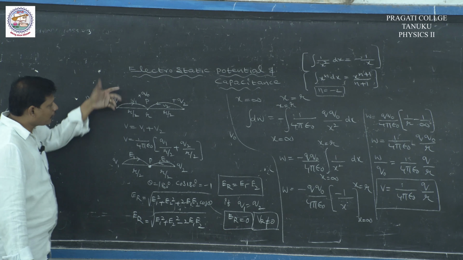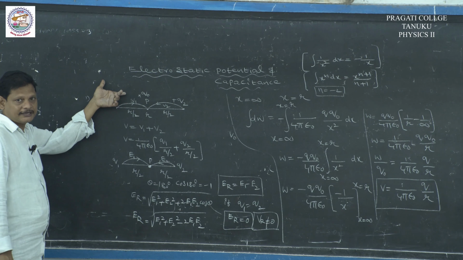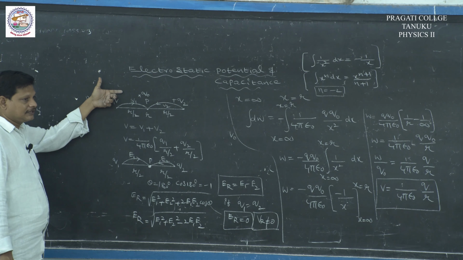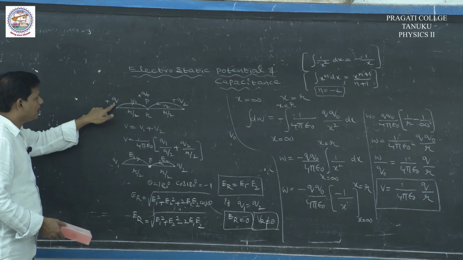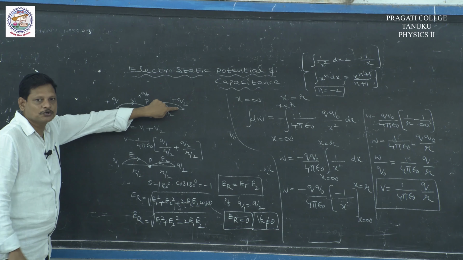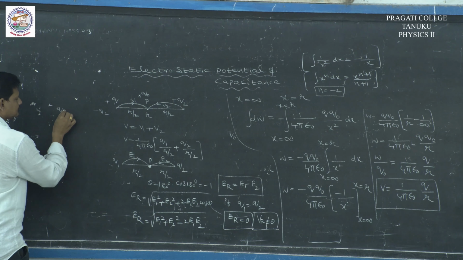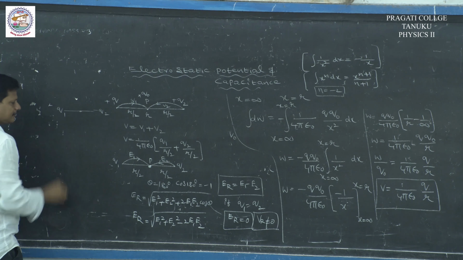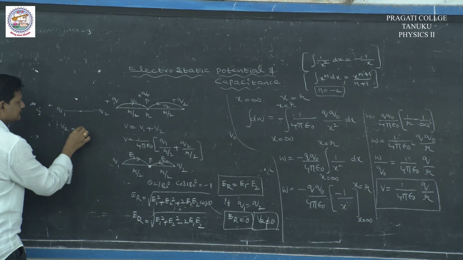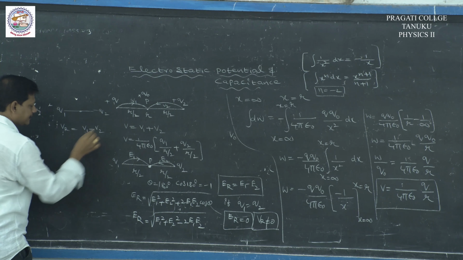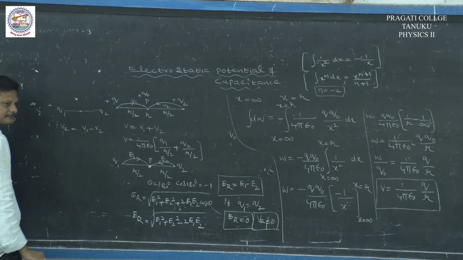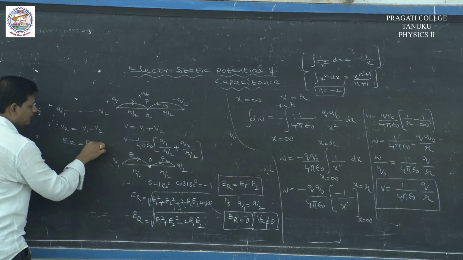If you take opposite charges, for example, Q1 and minus Q2, at the midpoint the resultant potential VR is equal to V1 minus V2, and the electric field intensity ER is equal to E1 plus E2.